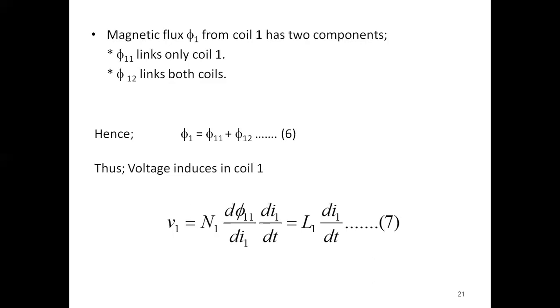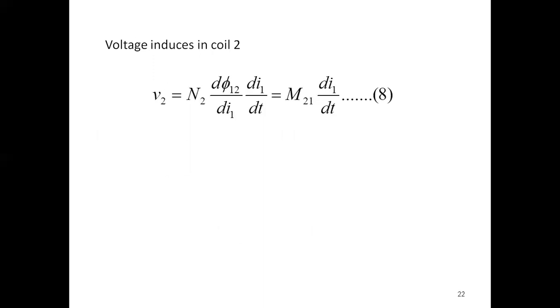Now another case: the voltage induced in the second coil, because some flux is produced there by the first coil. V2 equals N2 d phi 12 by dt. Therefore V2 equals N2 d phi 12 by di1 into di1 by dt, because this flux also comes from the first current only.